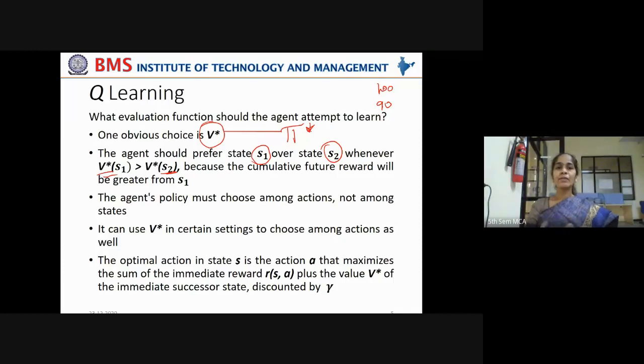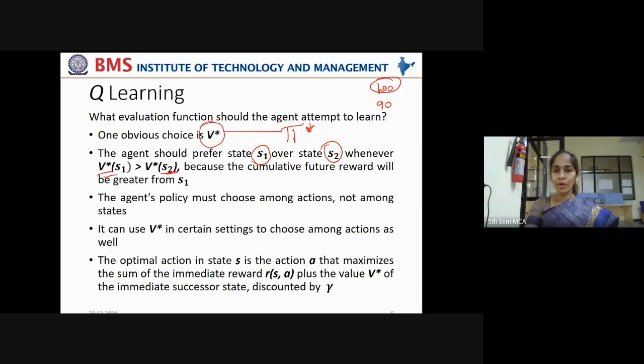In that case, which state do you select the agent to start from? Obviously state S1, right? We prefer state S1 for the agent to start with, because if the agent starts from that state, it is accumulating more rewards.